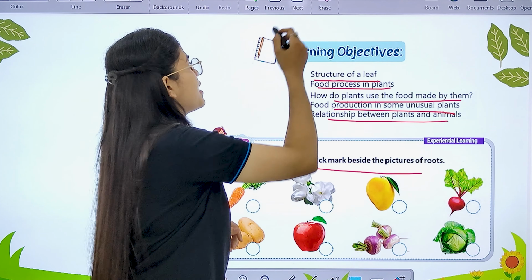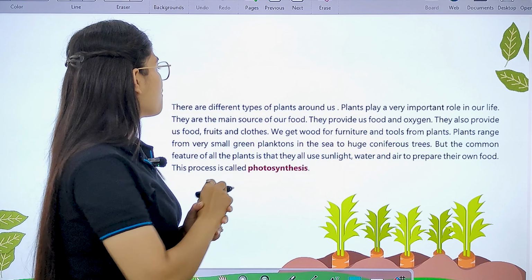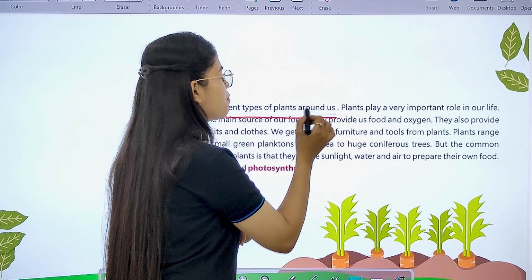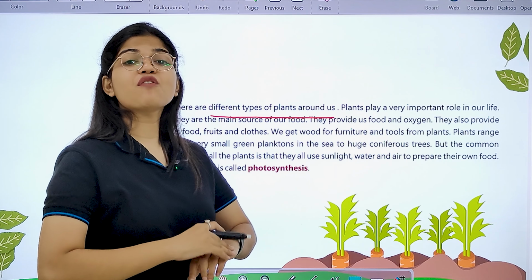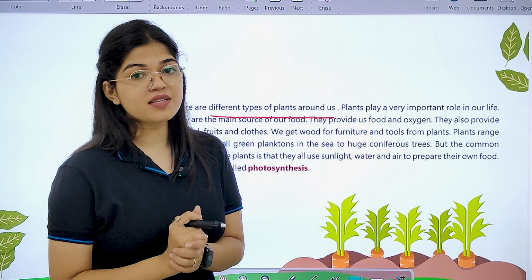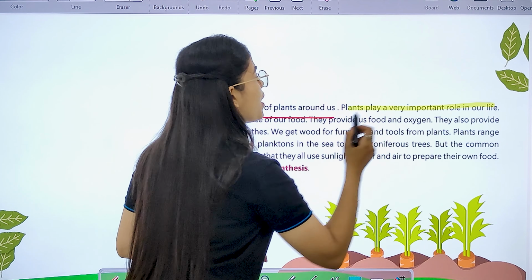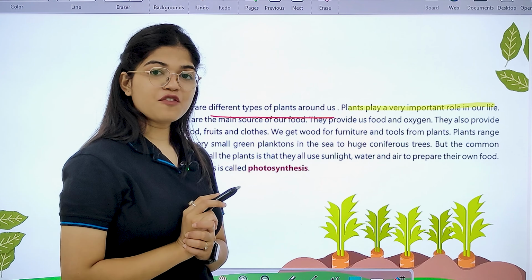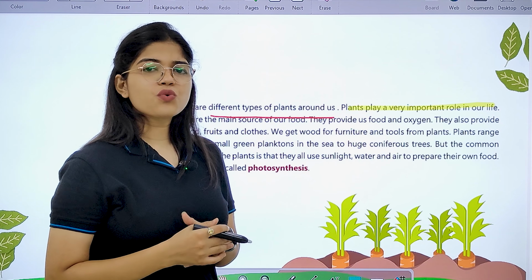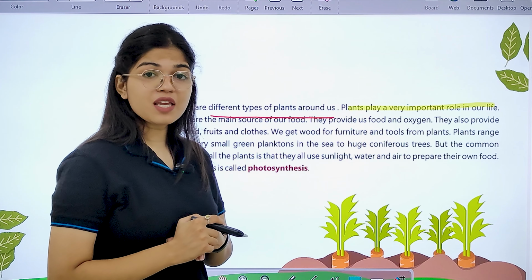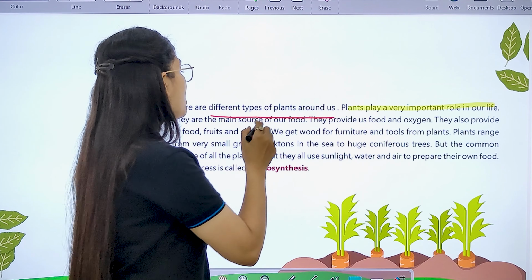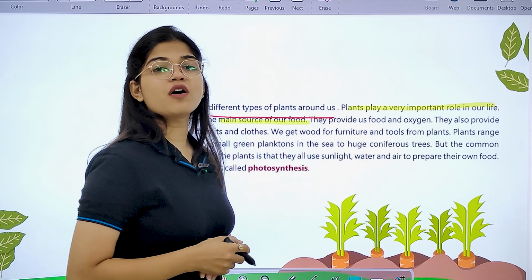Okay, see. So students, we have the different types of plants around us, right? We have a wide variety of plants in our nature. The plants play a very important role in our lives. Now, what do plants do that we can say they play a very important role? See, plants are the main source of our food.